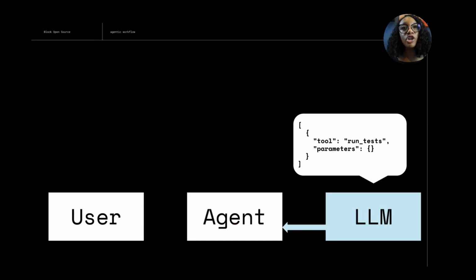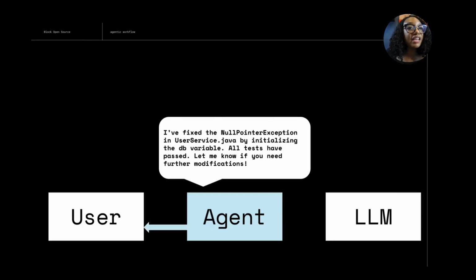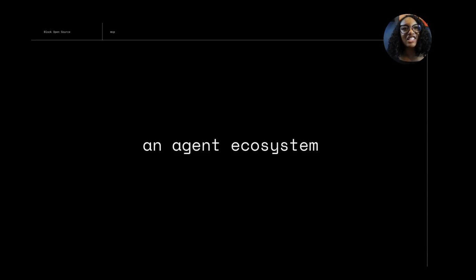The LLM determines that it's a good idea to run tests to confirm the change, so it tells the agent to execute the run test tool. The agent does so, then passes the result back to the LLM, who then tells the agent what to tell the user. So Goose says, I fixed the null pointer exception in UserService.java by initializing the DB variable. All tests have passed. Let me know if you need further modifications.